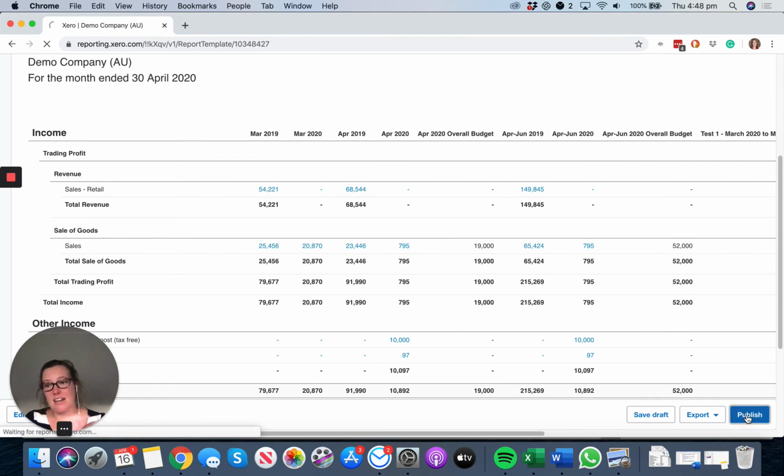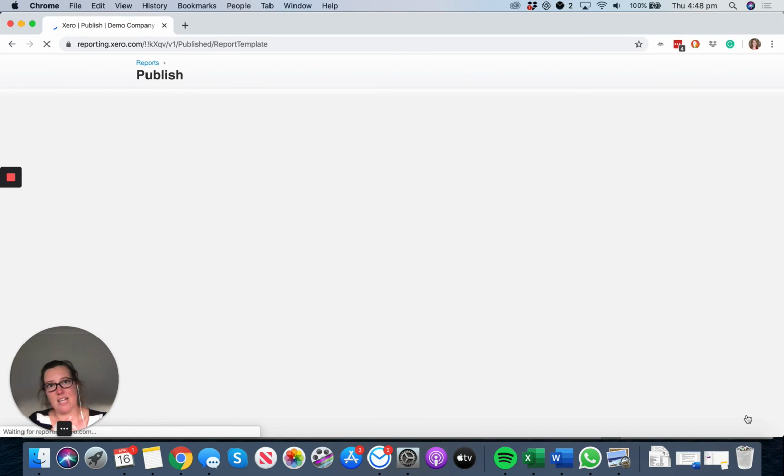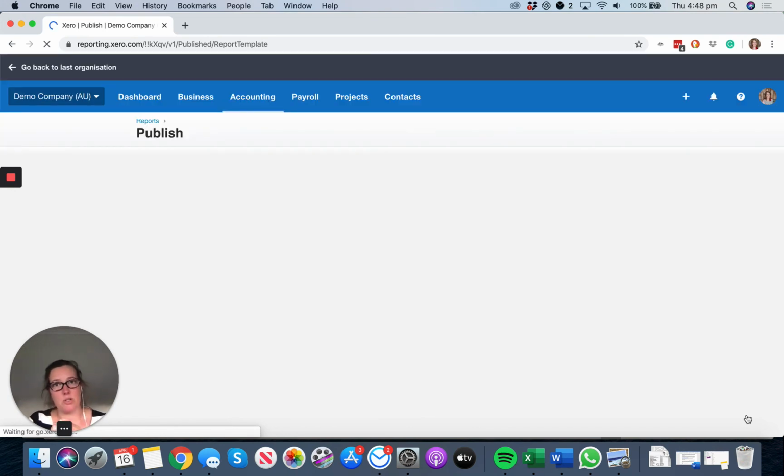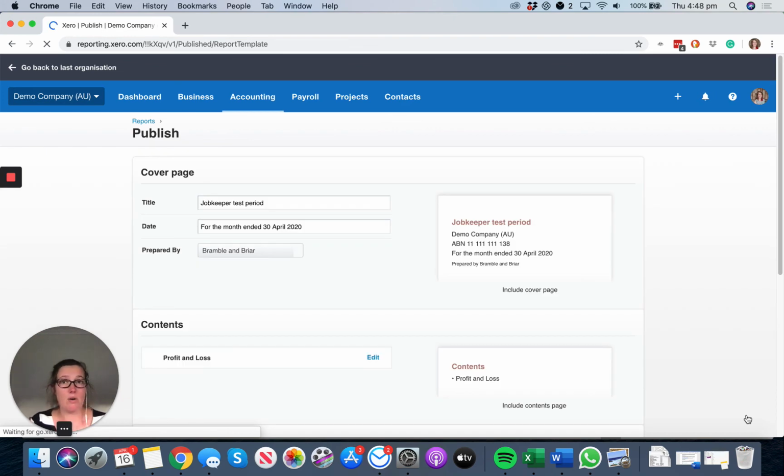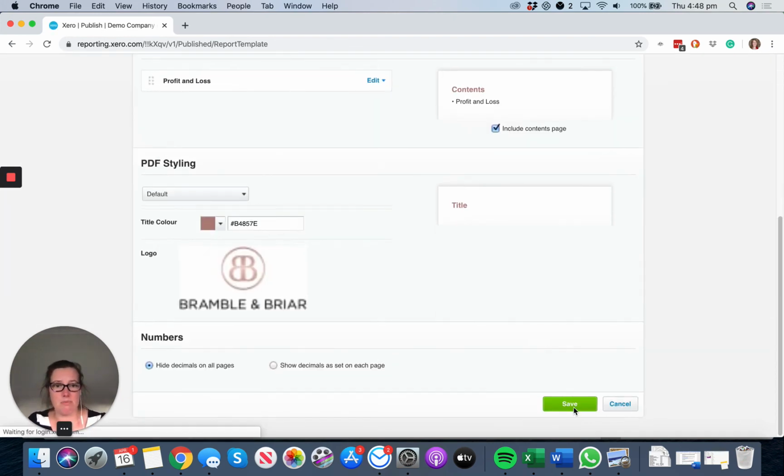But that, in a nutshell, is how to do the budgeting in your Xero file to help us determine if you are going to be eligible for JobKeeper, both for employees and if you're a sole trader or a business owner, and for you. And then we're going to publish these bad boys and keep them on file.